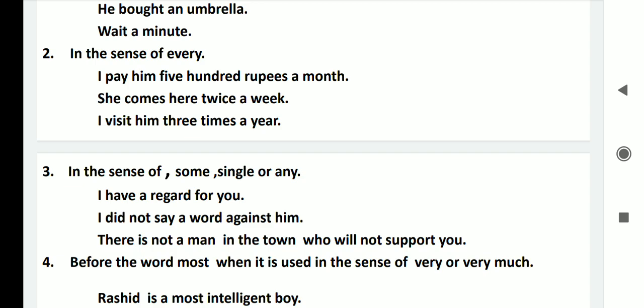There is not a man in the town who will not support you. So here a has been used in the sense of any. So we can say like this: there is not any man in the town who will not support you. So here a has been used in the sense of any.